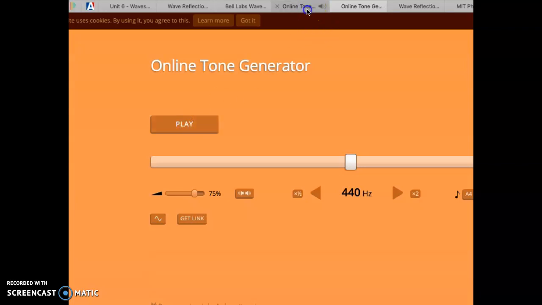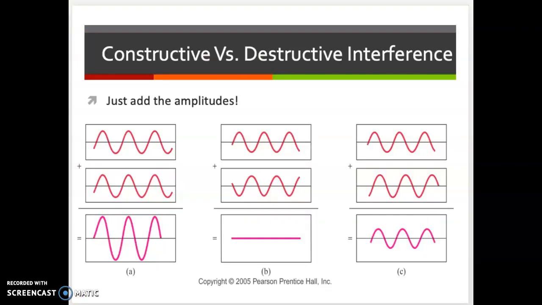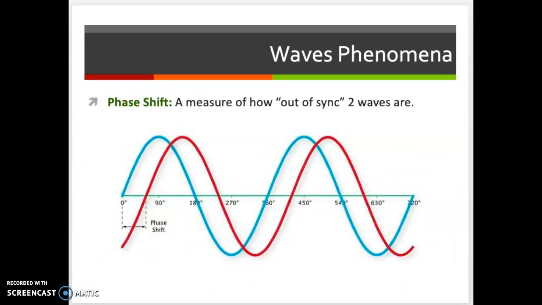So what I'm trying to show you there is that you can have constructive interference, you can have destructive interference, and you can have about the same amplitude or loudness, right? Depending on when you start and stop those tones and how they're interfering with each other. You could try that yourself with that online tone generator. Okay, so this idea of things being out of sync is called a phase shift.